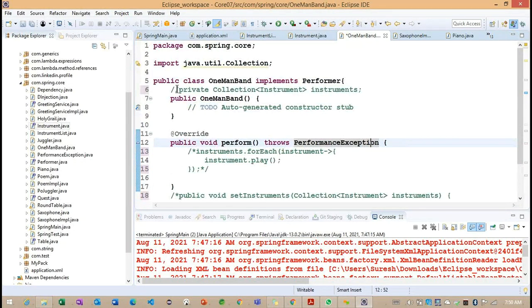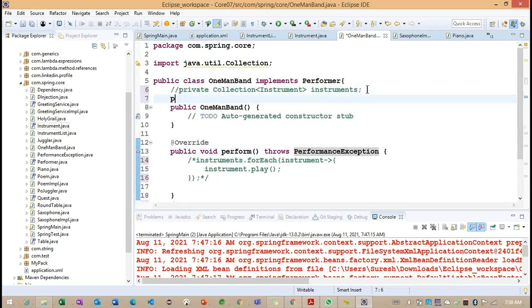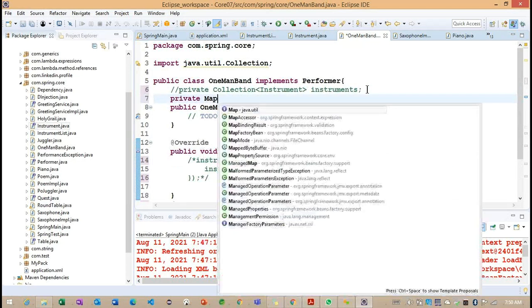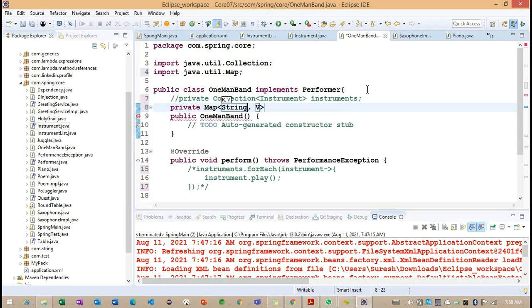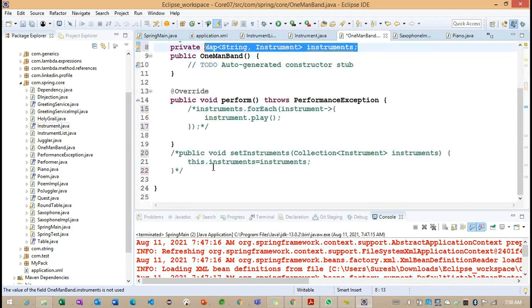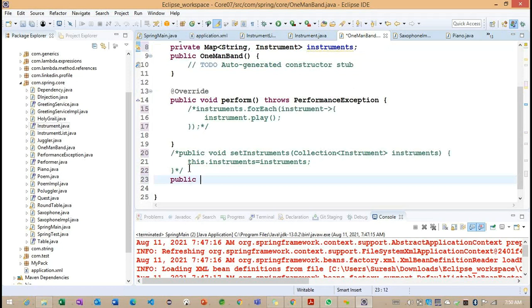Right? Now observe. With the help of this private Map, String and Instrument, we define instrument here. Now we can work on one more method, setInstruments here.